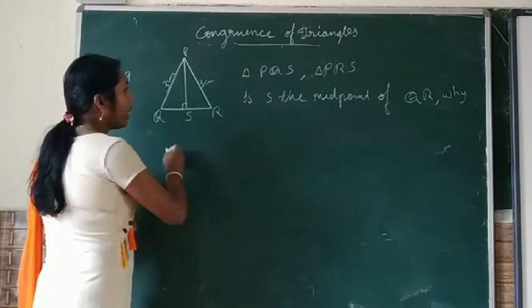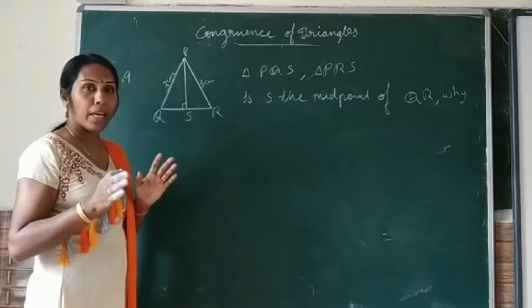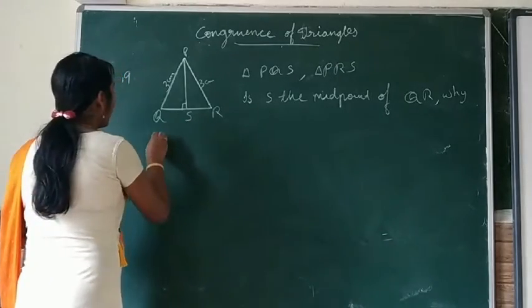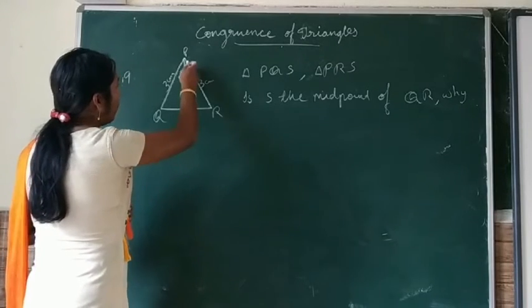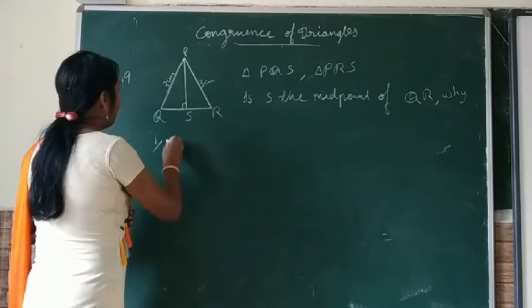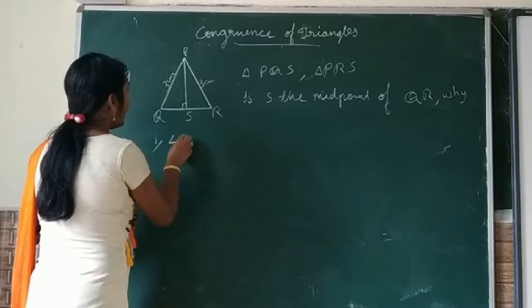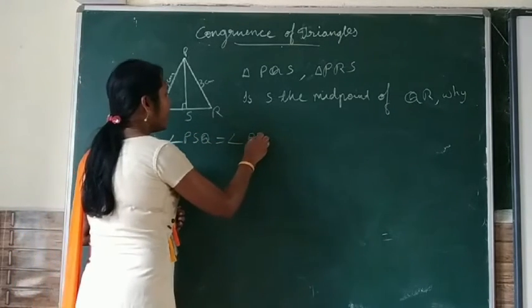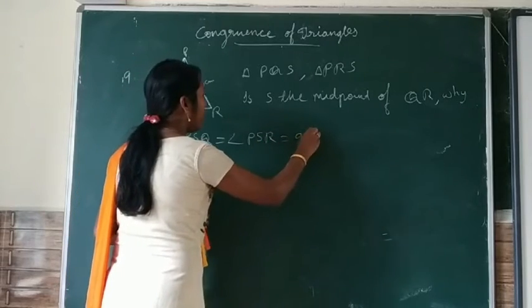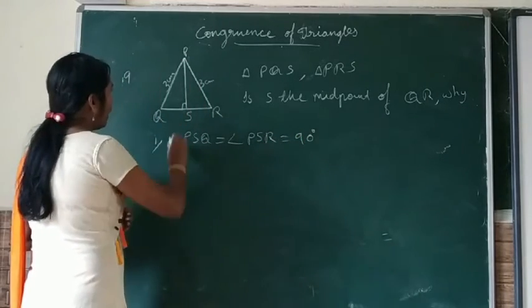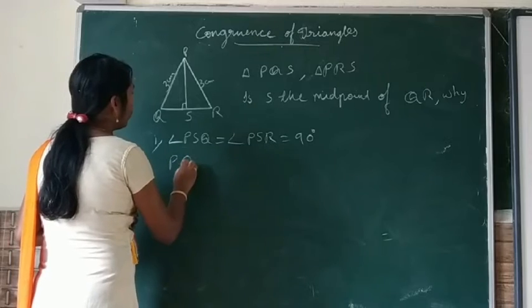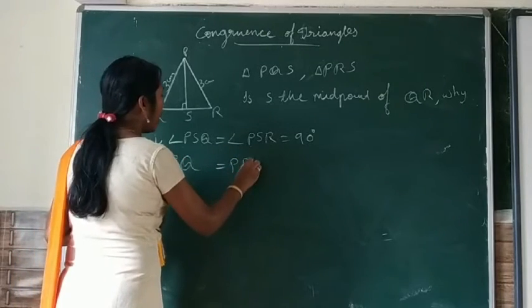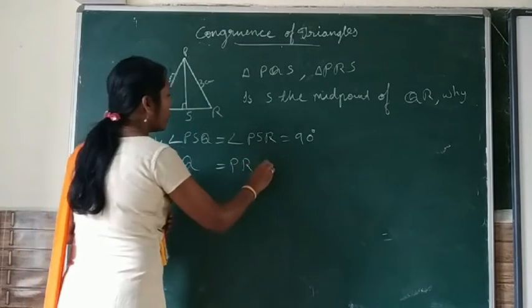So here, first of all we have to write the pairs of equal parts, as in the first question. That means angle PSQ is equal to angle PSR is equal to 90 degrees. Then PQ is equal to PR, given 3 centimeters each.